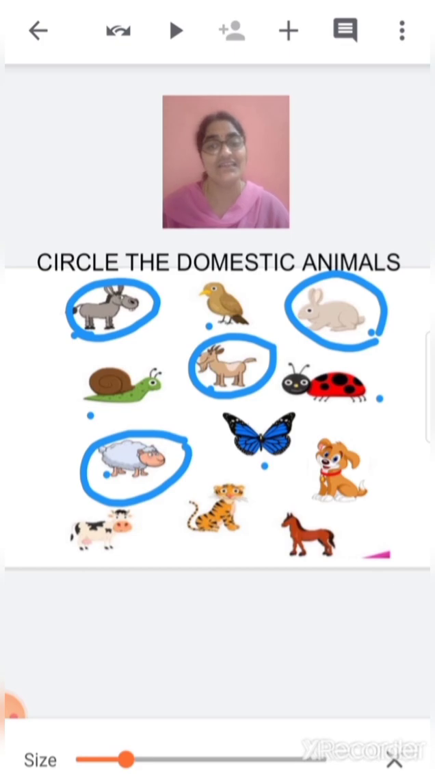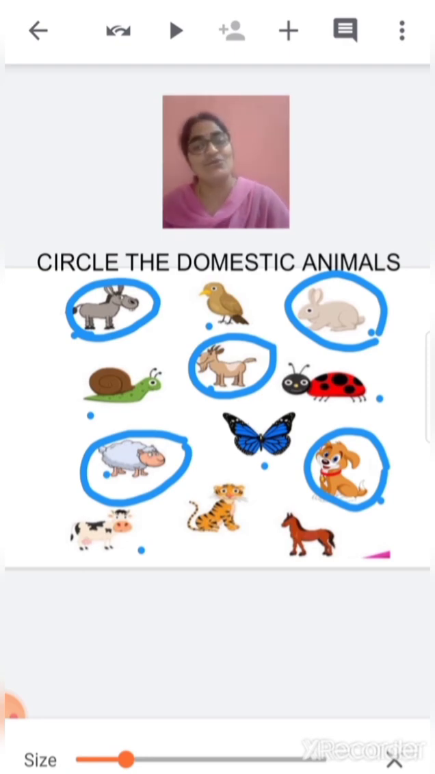Now what is this? This is a butterfly. Is butterfly a domestic animal? No, we will not circle it. Now what is this? This is a dog. Dog is a domestic animal. Yes, dog is a domestic animal. So we are going to circle it. Now what is this? This is a cow. Cow is a domestic animal. Yes, cow is a domestic animal. So we are going to circle this.